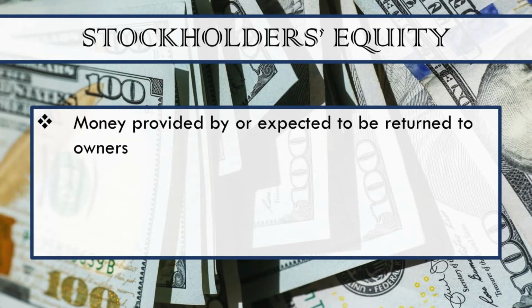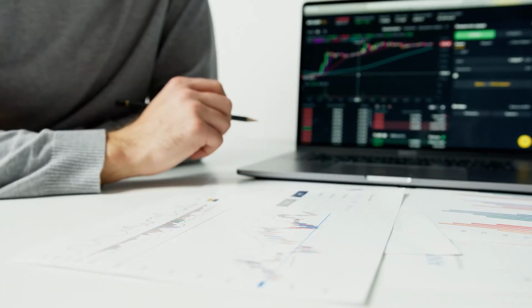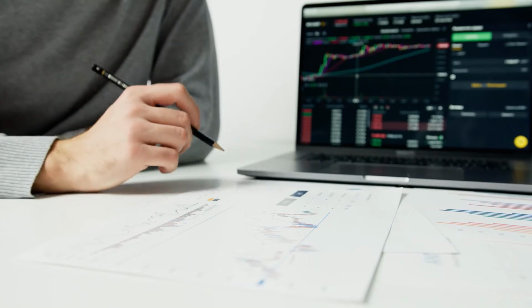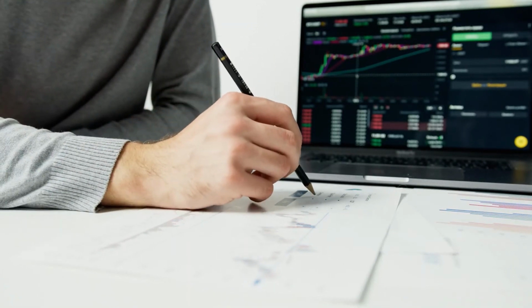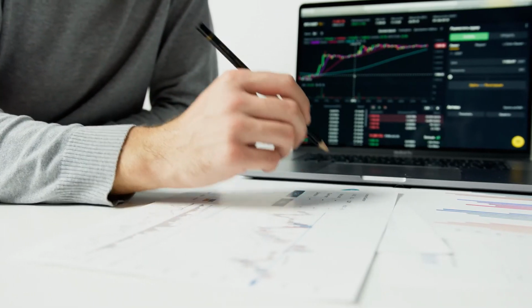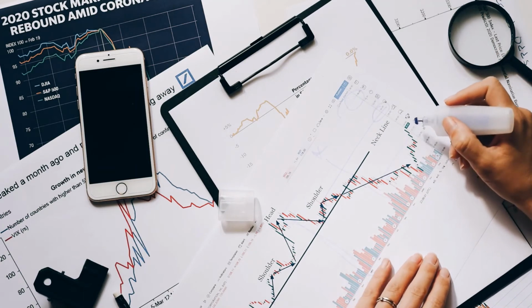Equity is money provided by or expected to be returned to owners and includes shares of stock, retained earnings, and owner contributions, such as additional paid-in capital. That was a lot, so let's break down each part of stockholders' equity now. A share of stock represents a portion of a corporation's ownership. For example, you can purchase a share of Amazon stock and become an owner of a small portion of Amazon. There are various forms of stock, such as common stock, preferred stock, and treasury stock.